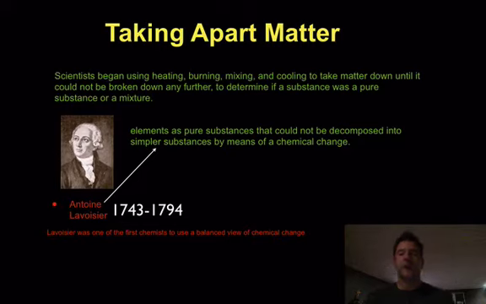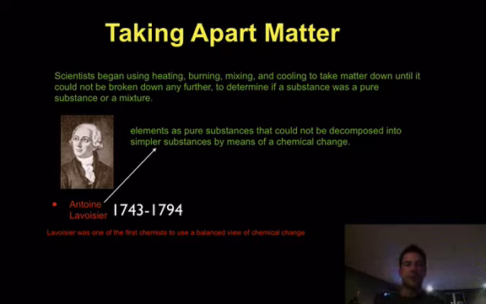So when we're taking apart matter, this is something scientists started to do. They started to take this matter apart and break it down, and they just wanted to keep breaking it down and determine whether it was a pure substance or a mixture. So how did they do that? Well, they did things like heating, burning, mixing, and cooling. And they just kept breaking down this matter, and they wanted to see how far they could break it down.